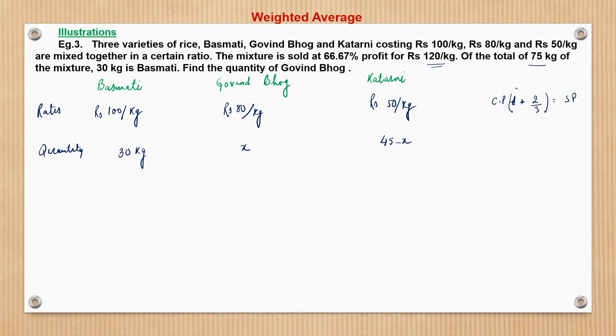Just a basic concept of profit and loss. So cost price into 5 by 3 is equal to selling price. Selling price is 120, it has been given. So from here I can say that the cost price would be 72 per kg, right?